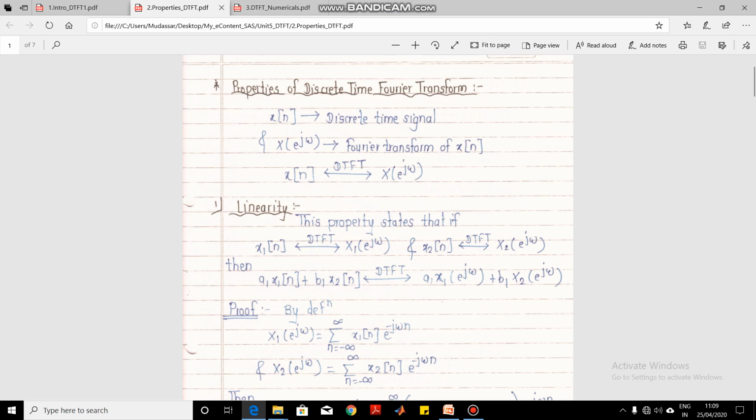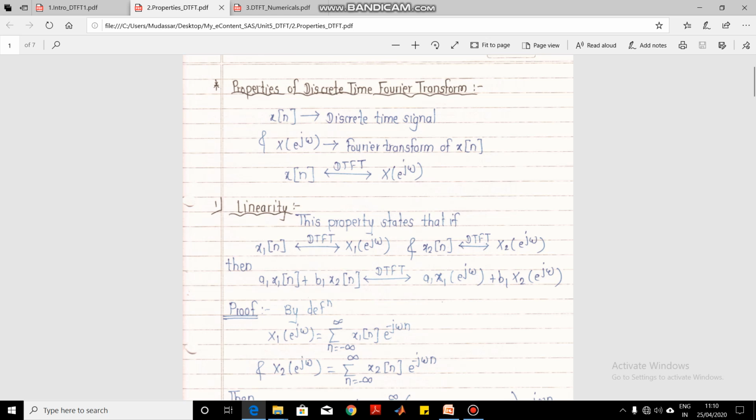Now in this lecture we will see the different properties of the discrete time Fourier transform. Whenever we study any transform, we also study its properties because properties make our task easier. If there is any complex signal and we want to analyze its DTFT, that is discrete time Fourier transform, then the properties help us to reduce the complexity of that numerical. When we know that this transform satisfies a certain property, we can apply that property directly to the signal and get the transform. So let us start with the properties of the discrete time Fourier transform.